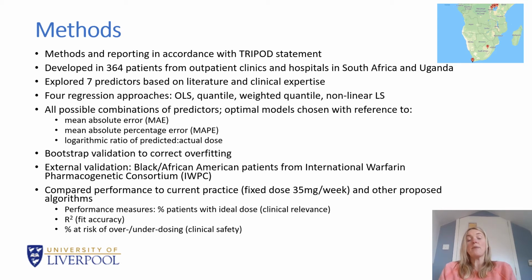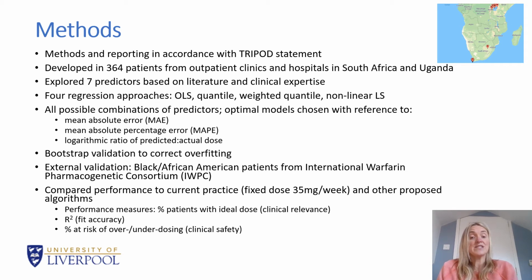And in order to develop our model, we explored 4 different regression approaches: ordinary least squares regression, quantile regression, weighted quantile regression, and nonlinear least squares regression. And for each of these approaches, we fitted all possible combinations of predictors, with the optimal models chosen with reference to either mean absolute error, mean absolute percentage error, or logarithmic ratio predicted to actual dose, depending on the modelling approach. We also used bootstrap validation to correct for overfitting.